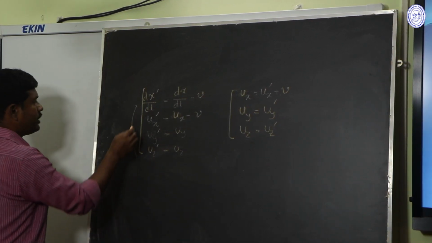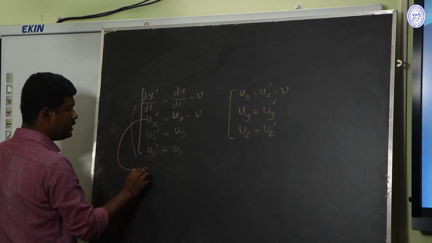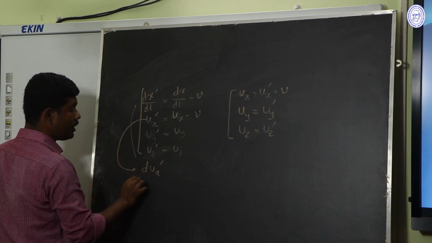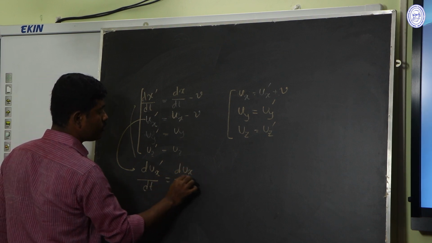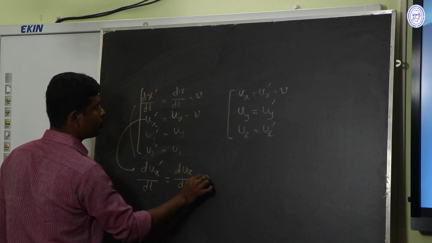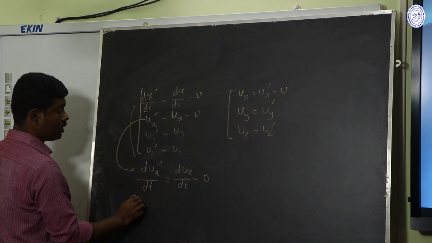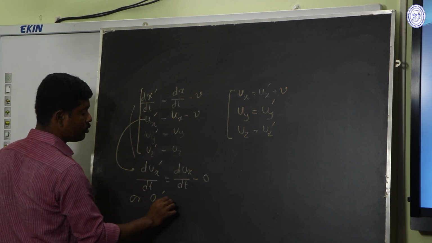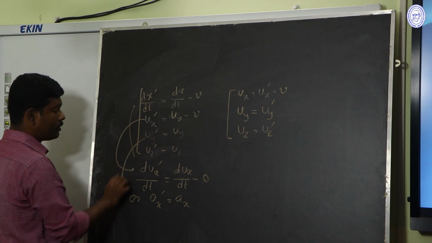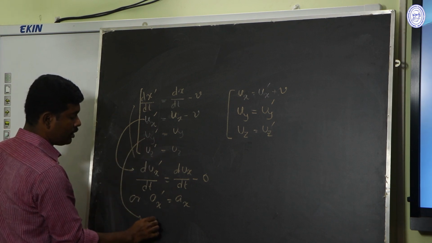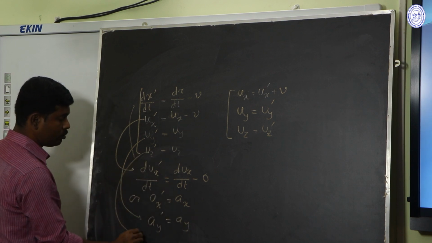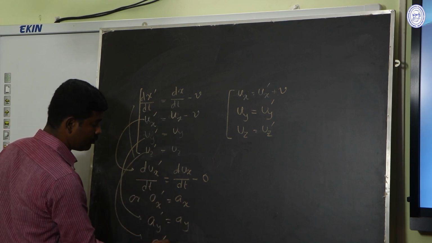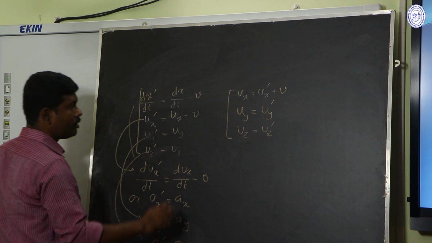And when we take the derivative of this equation, we get dux prime by dt equal to dux by dt minus 0, because the velocity v is constant, or ax prime equal to ax. Similarly, from this equation, ay prime equal to ay, and from this equation, az prime equal to az.